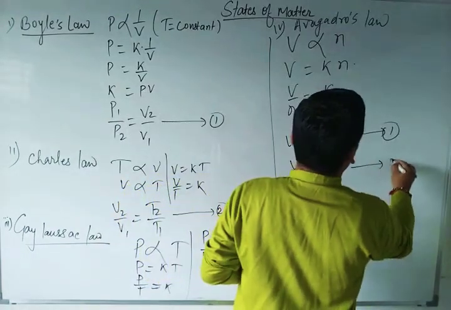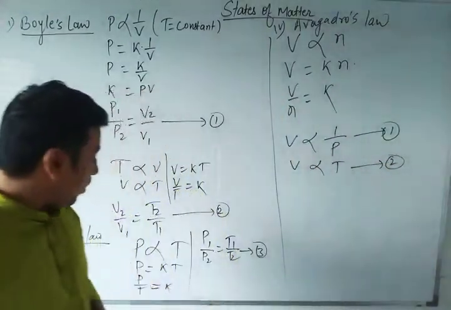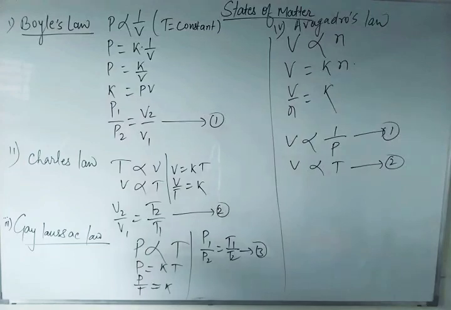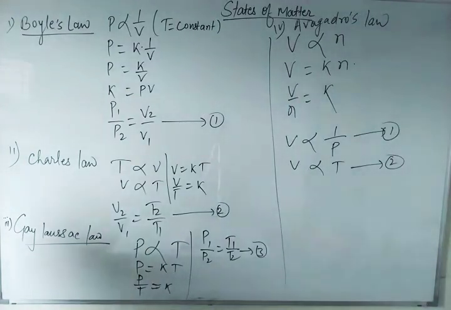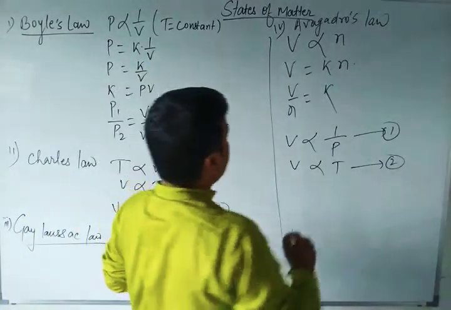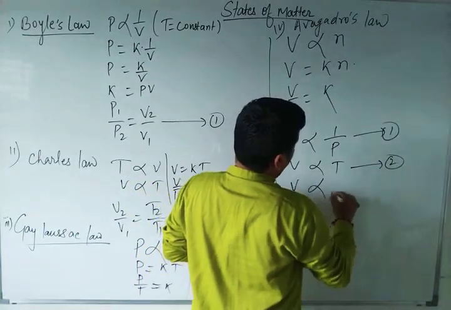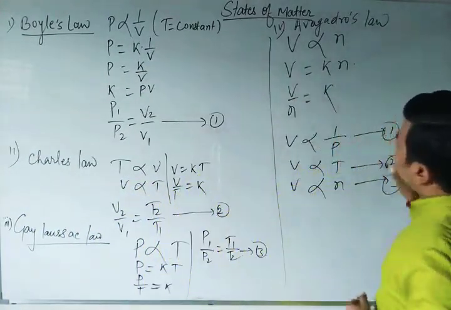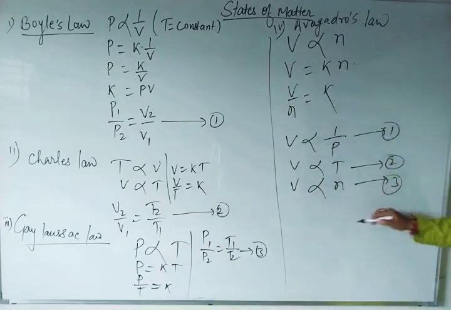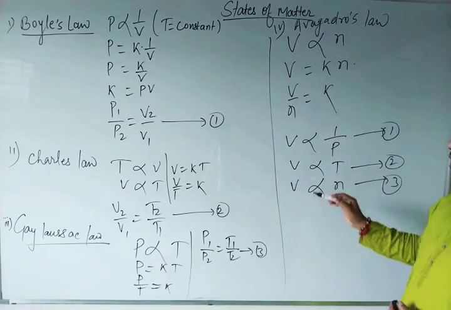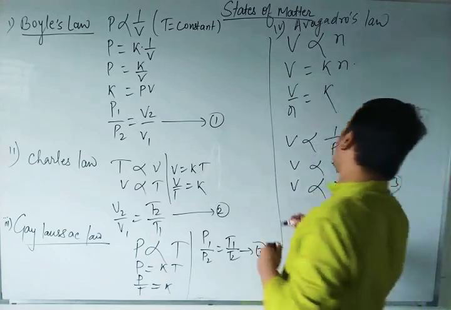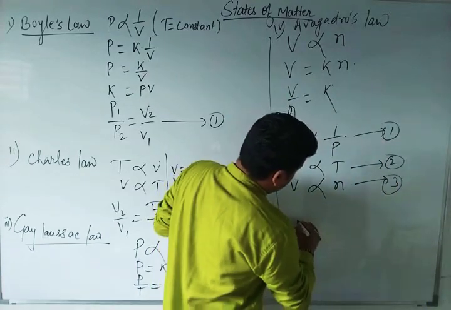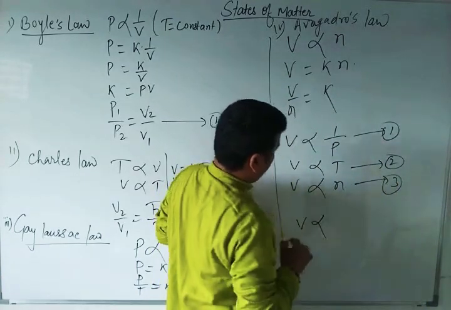This is the second equation. And now let's talk about the Gay-Lussac law. Can you tell me what the Gay-Lussac law will be? Is there any relation when the pressure and temperature both are constant? Then you can see volume is directly proportional to the amount of substances. So all these three things are directly or inversely proportional because of the volume, so can we write here volume is directly proportional to